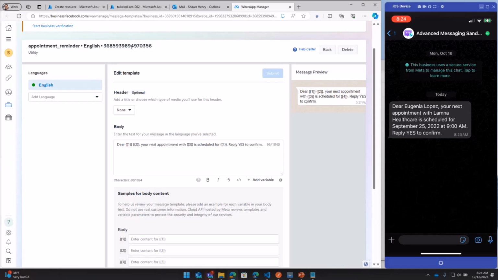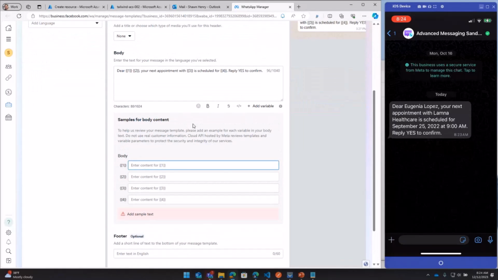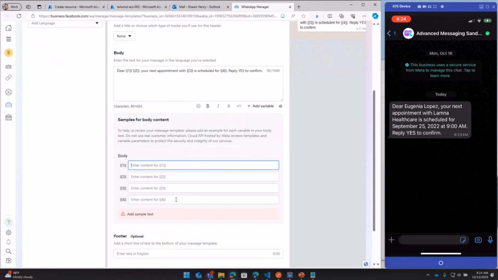So here's the tooling that I have over here on facebook.com for creating these templates. You can see here I've created one that's exactly the same as our sample one, where I say, dear 1 and 2, your next appointment with 3 is scheduled at 4. Press yes to confirm. When you're creating these samples, they'll ask you to provide sample data, and this then goes through a review process to make sure it's appropriate for the WhatsApp for Business platform. So here I would have added, here I'm in the edit view. When I first sent this, I added sample text in here, and then went and got it approved.